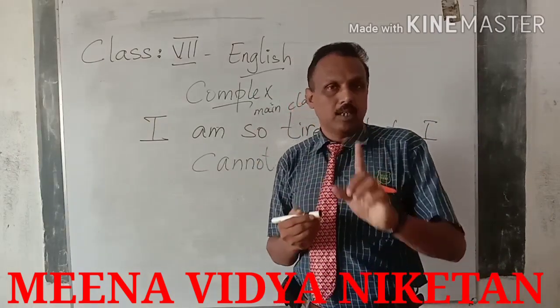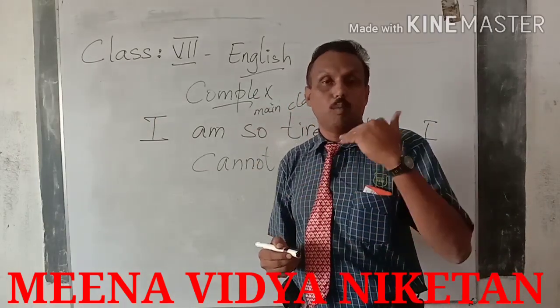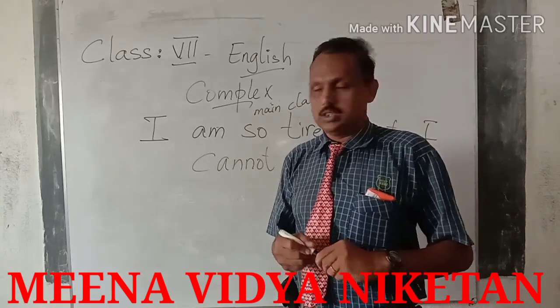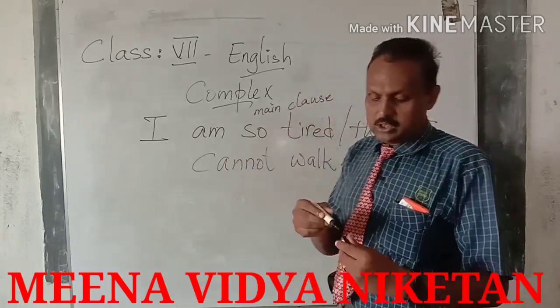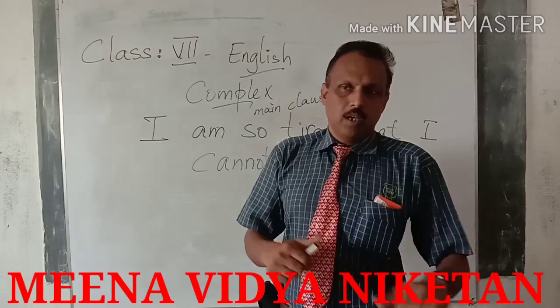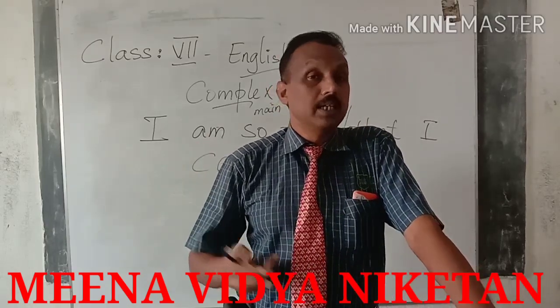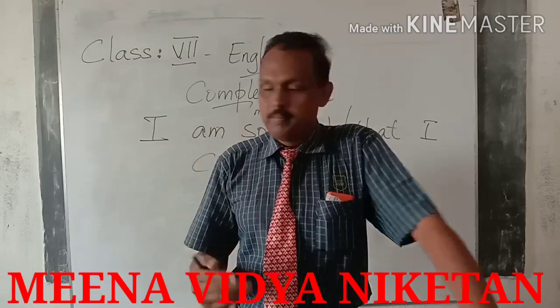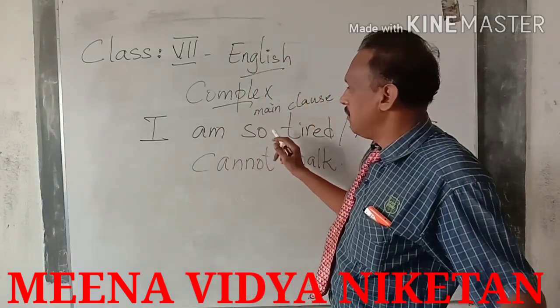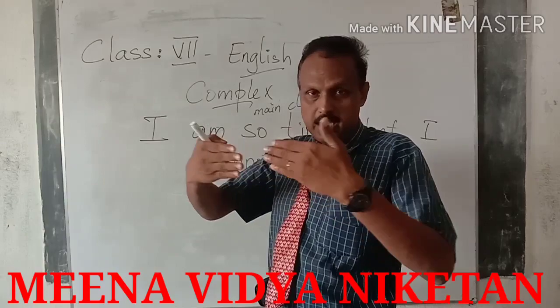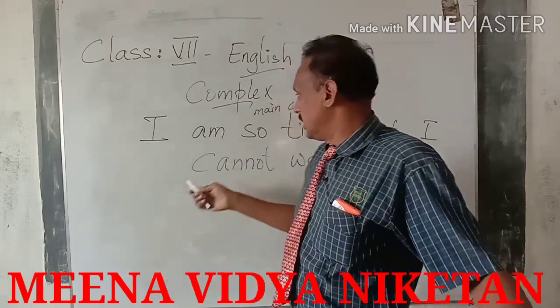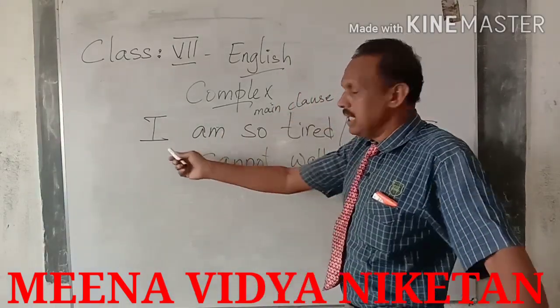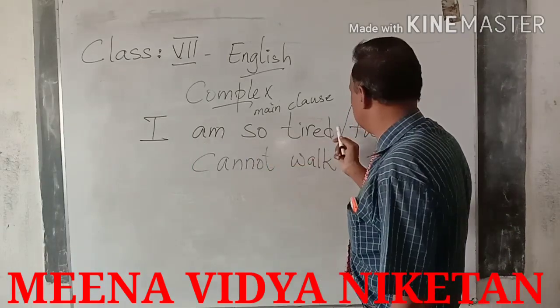It will have a main clause and it will have one or more subordinate clauses. Now what do you mean by subordinate? When you go to an office, when you talk to the peon or somebody, they say he is a subordinate. That means he is a junior. Similarly here, subordinate means, like I told you, they are coordinate, they are coordinating with each other together. Here, this is the main clause: I am so tired.